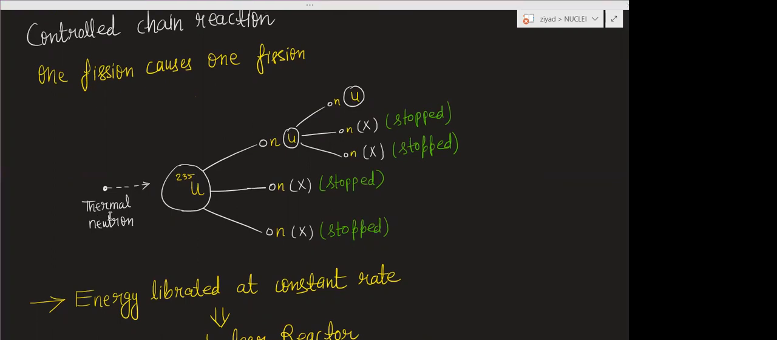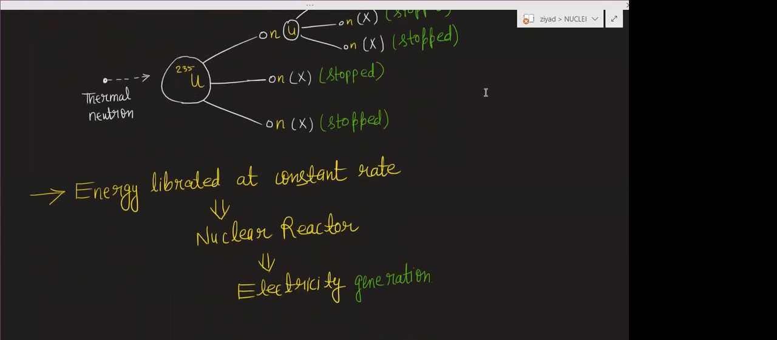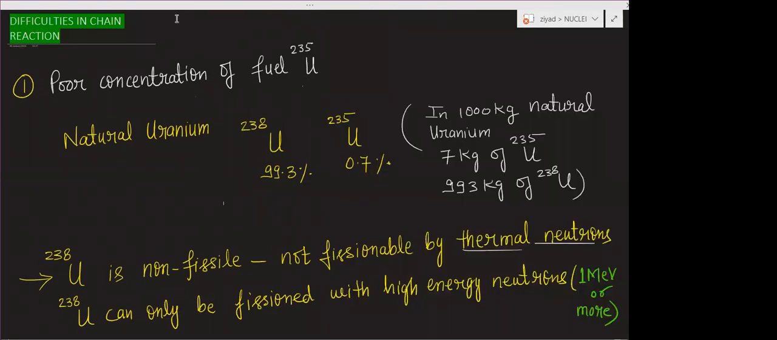So we are throwing one thermal neutron, and this thermal neutron enters into this. Three neutrons are released. Somehow we stop two neutrons, and again we stop two neutrons, and we get a controlled reaction. But in practical cases, there are certain difficulties, difficulties in the chain reaction basically.